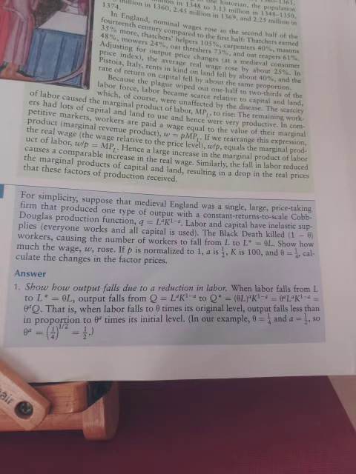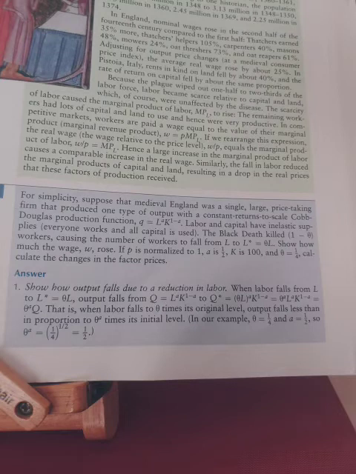4. Calculate the changes in wages and the rental price of capital using the specified parameters. With the given parameters, initial output was Q = L^A × K^(1−A) = 100^(1/2) × 100^(1/2) = 100.